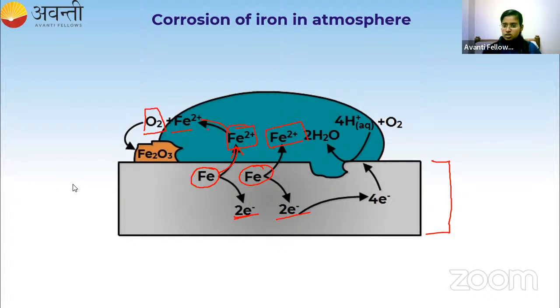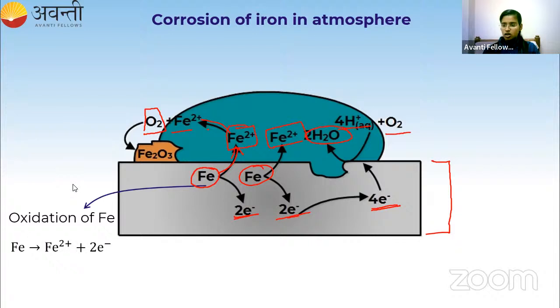So the two electrons coming out from each ion will come together, and all four electrons will be taken up by some other species. Some other species means H+ and O2. H+ and O2 react with each other and form water. So basically what is happening here? Oxidation of iron is happening by the loss of two electrons, and we call this oxidation atmospheric oxidation.